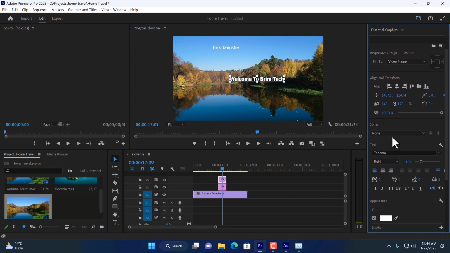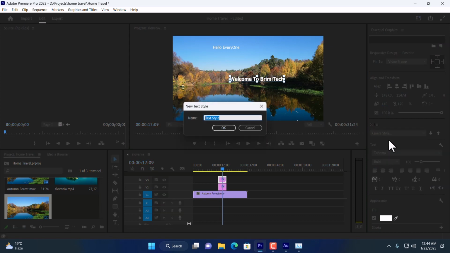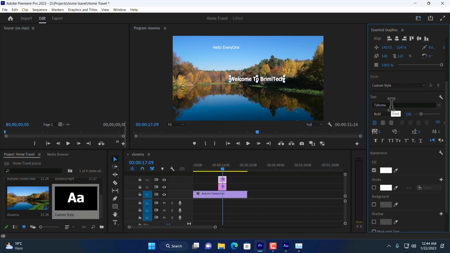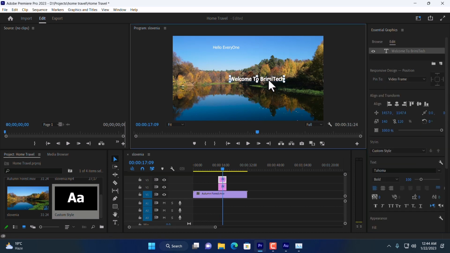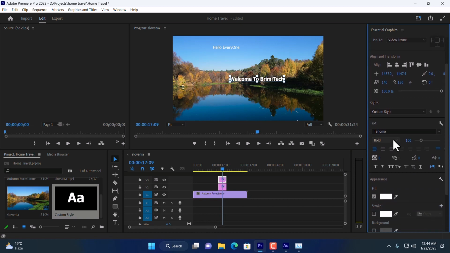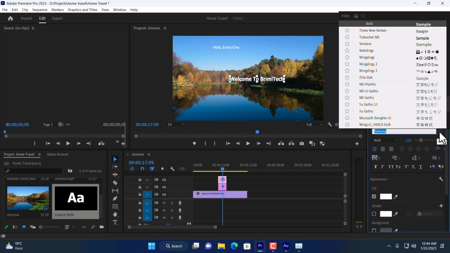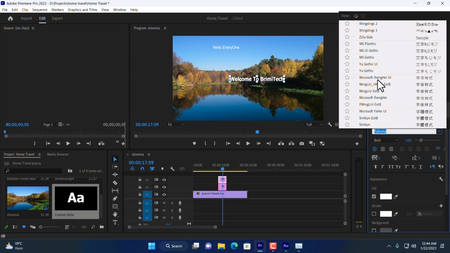Then here goes the style. You can create any custom style. I can say custom style. Here goes the important part. You can change the font family of your text. So again, click the text. Just from here, you can select any font. I'm going to select any font. Okay, let's select this font.